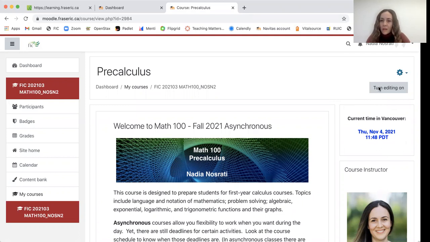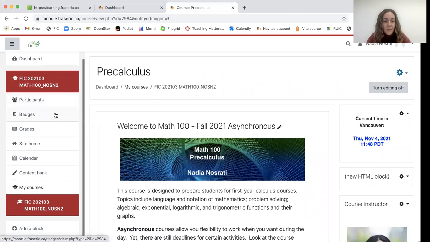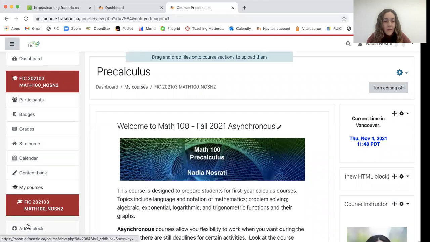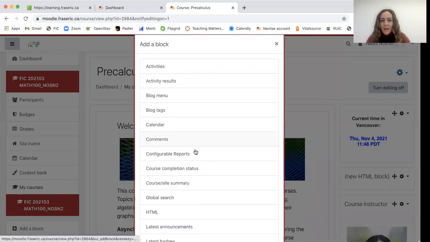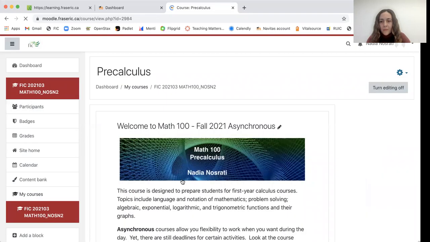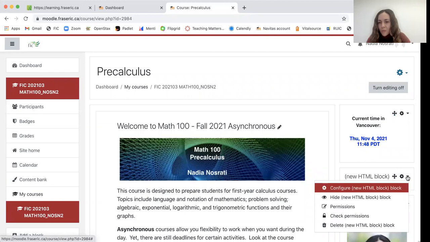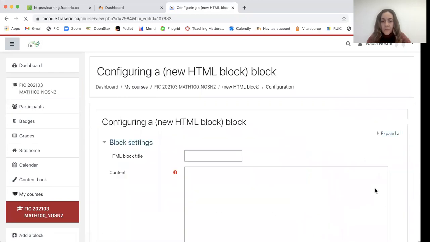Click on Turn Editing On. Then from the left side menu, click on Add a Block and select HTML block. Then your new block will show up on the right-hand side. Once it shows up, from the drop-down menu, click on Edit.